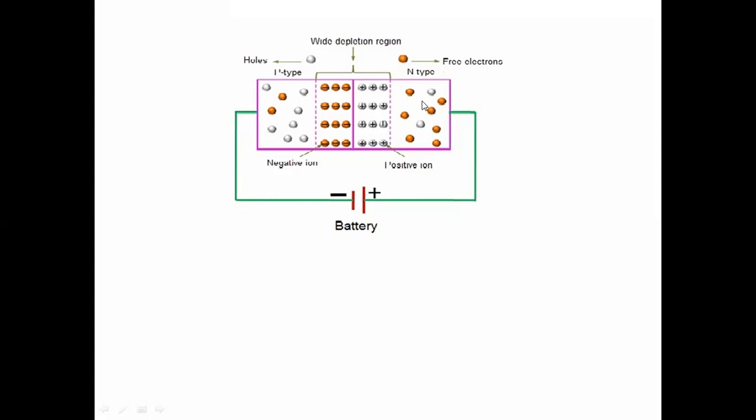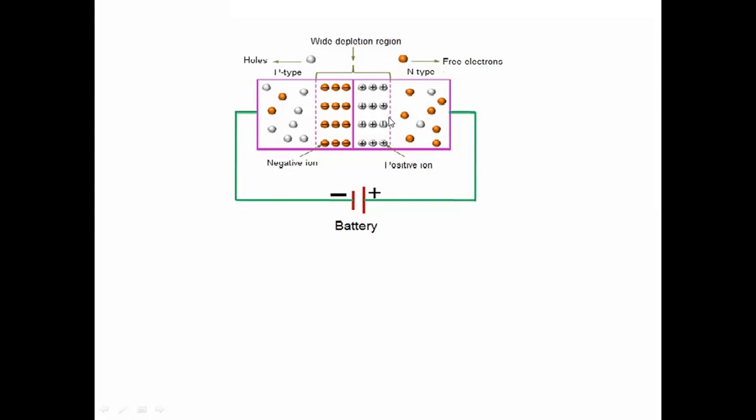Similarly, the electrons in the n-type material will be attracted by the positive terminal of the battery.